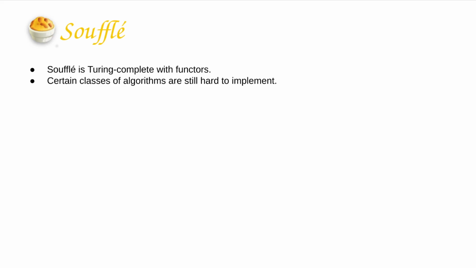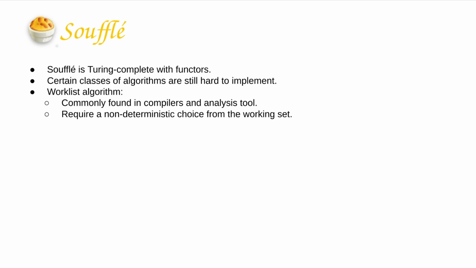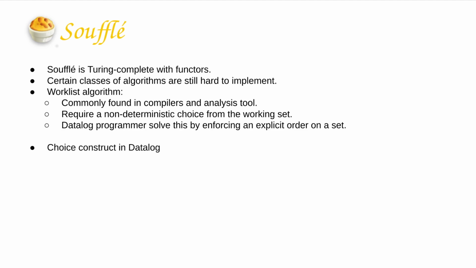However, we found certain classes of algorithms are still hard to implement. For example, the worklist algorithm is commonly found in compilers and analysis tools. A worklist algorithm typically requires a non-deterministic choice from an existing working set at each iteration of the computation. However, Datalog semantics was not built with this non-determinism in mind, and it is extremely tedious to simulate the same effect. So in order to resolve this issue, we found in literature what is called a choice construct as an extension for standard Datalog, mainly developed in the 90s by many great researchers.